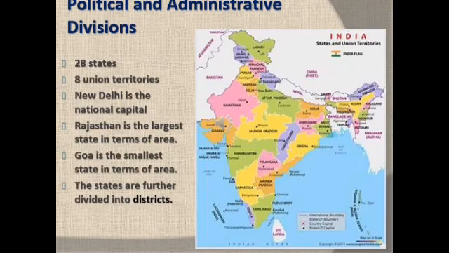Political and administrative divisions of India. India is a vast country. For administrative purposes, the country is divided into 28 states and 8 union territories. New Delhi is the national capital. The states have been formed mainly on the basis of languages. Rajasthan is the largest state and Goa is the smallest state in terms of area. The states are further divided into districts.